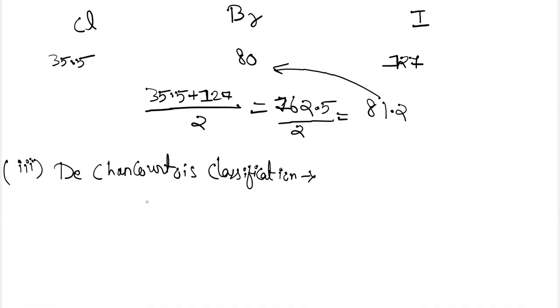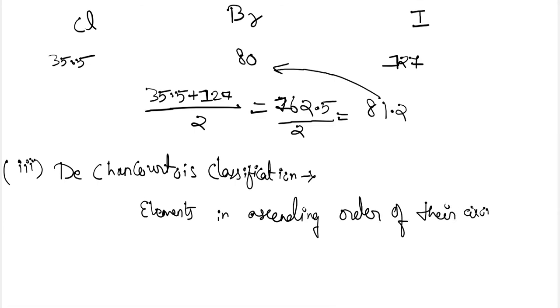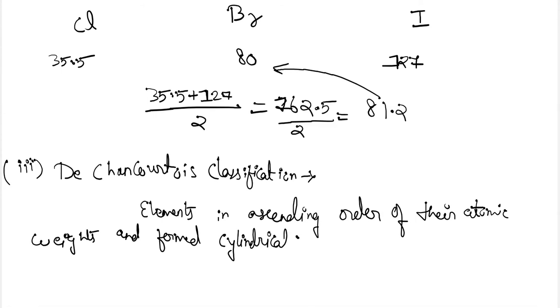He took the elements in ascending order of their atomic weights and formed a cylindrical table of elements.